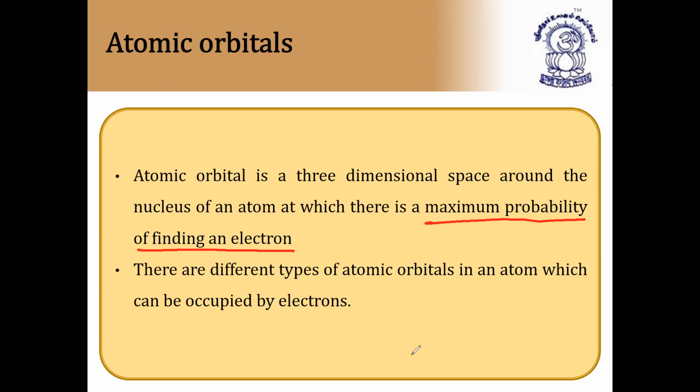There are different types of atomic orbitals in an atom which can be occupied by electrons. What are those? Already we discussed: S orbital, P orbital, D orbital, and F orbital mainly. All the elements will come under this.